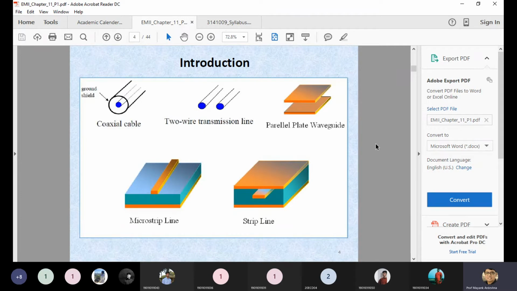But this open structure has a higher radiation loss because it is open to free space. That's why this structure is slightly modified, and you can see the structure is a strip line, where there are two different metallic ground planes, and the strip line is just sandwiched between these two metallic ground planes. So in both cases the radiation loss will be less compared to the microstrip line.